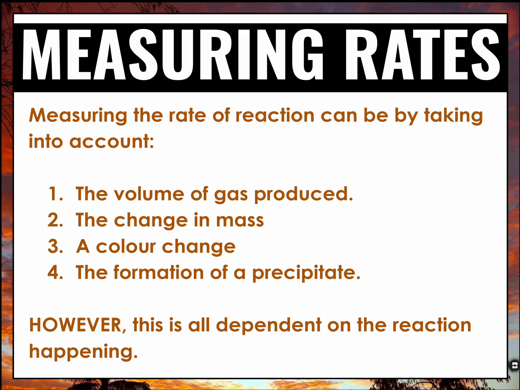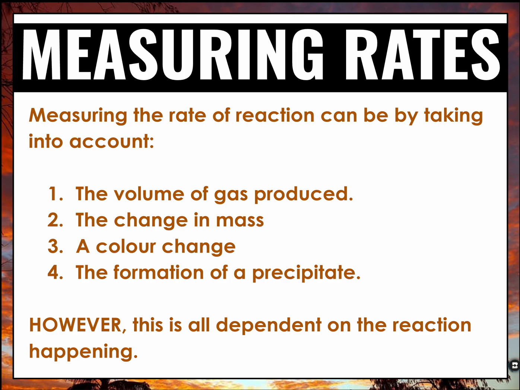A color change, so if you're noticing something going from clear to blue, like the iodine clock reaction, the moment that color changes, you're able to measure the rate of reaction. And the formation of precipitate, which will go with our lab. You will have a color change and a formation of precipitate, a solution becoming opaque, which allows you to determine the rate of reaction.